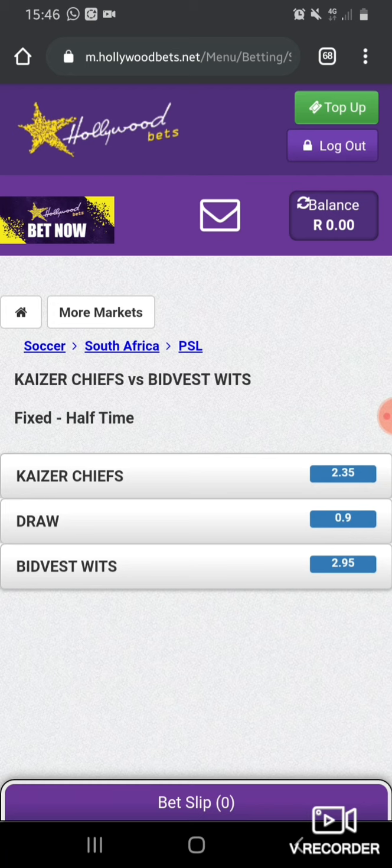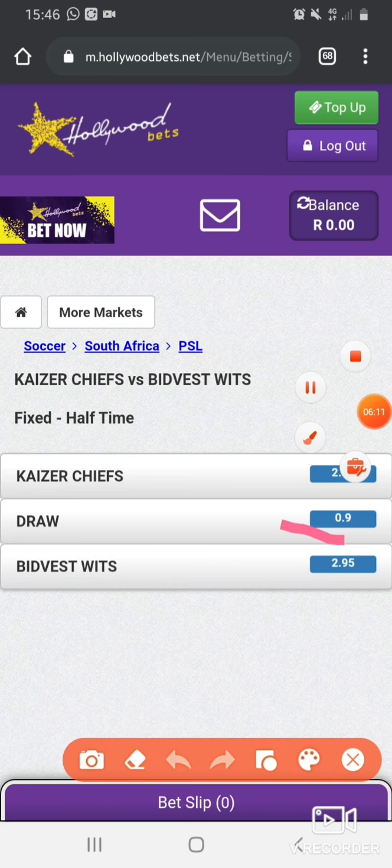That means they might have a draw. You see, the draw has 0.9 odds, which means there is a possibility that these teams will have a draw in the first half, and it will end up being a draw in the first half, the first 45 minutes. That means when you play draw on the halftime, you will get 0.9 of the odds,